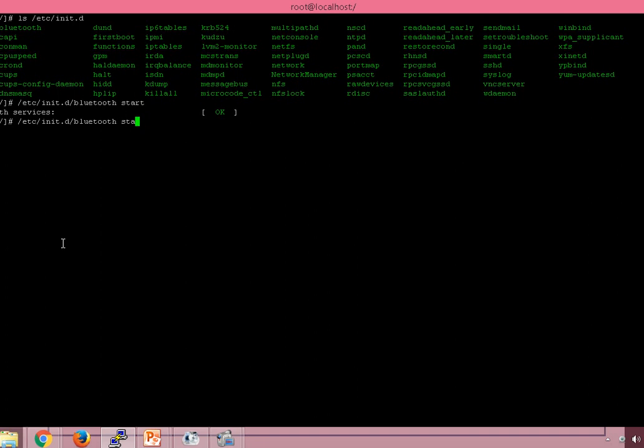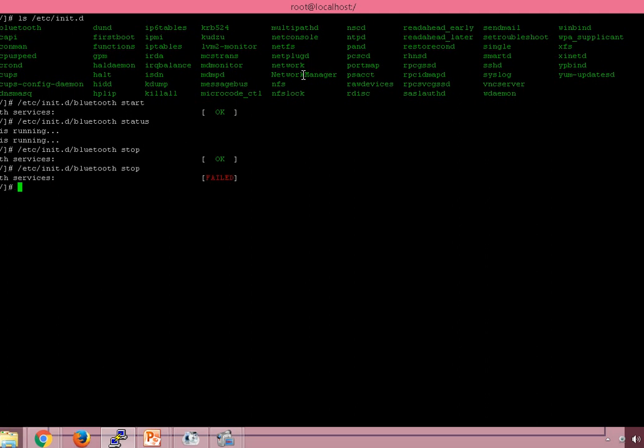Now suppose I want to see the status of this particular service. I will write /etc/init.d/bluetooth space status. This will give me the status of this Bluetooth service as running. Now suppose I want to stop that particular service. So I will write stop here. This will stop the service. If I check the status again, it will give me the failed status.